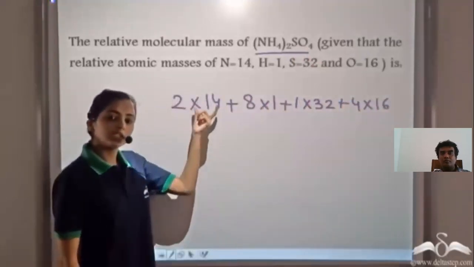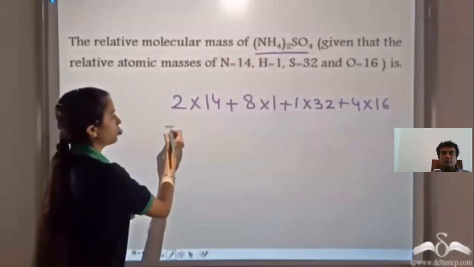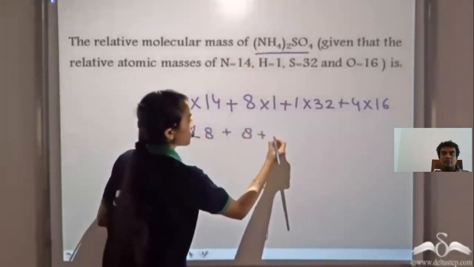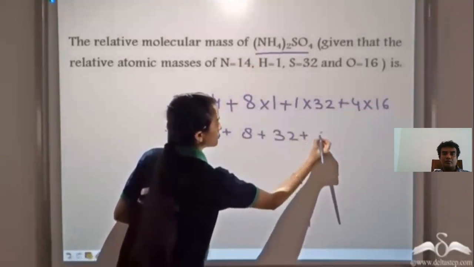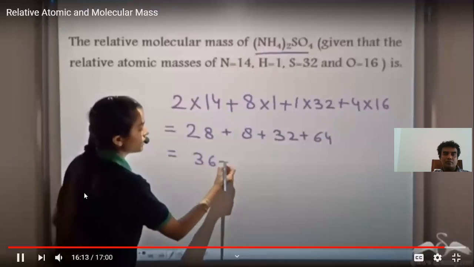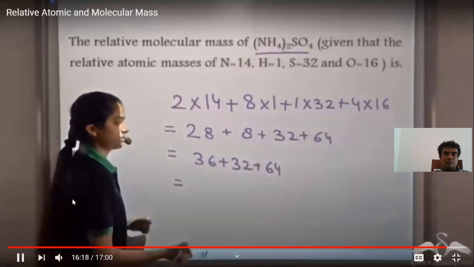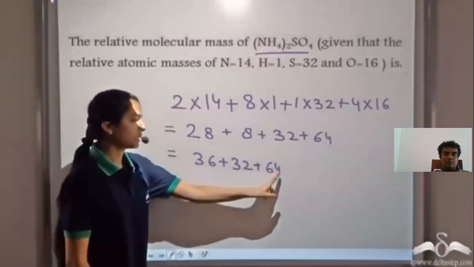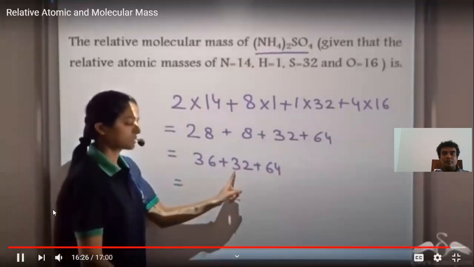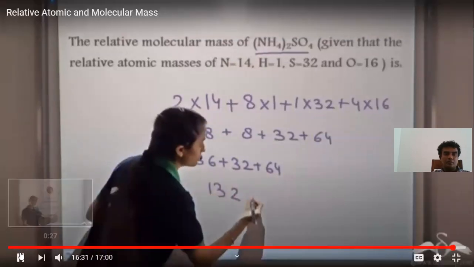So to calculate the relative molecular mass of one molecule of (NH4)2SO4, we now add each of these. So let's calculate.